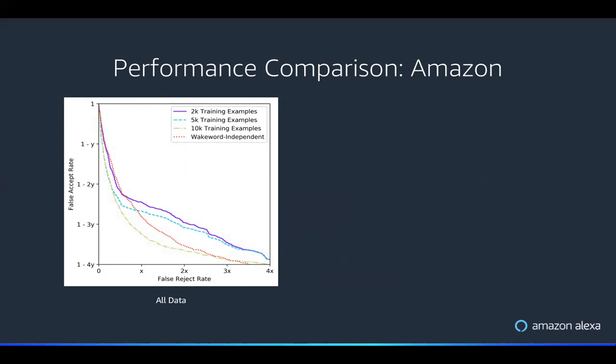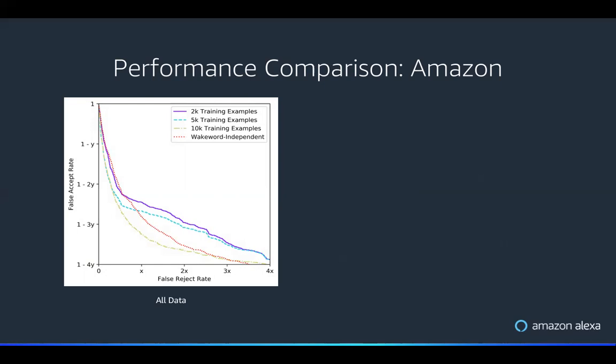One thing that's interesting to note here is that we consider a false accept if the user intended to wake the device, but they didn't say the Amazon wake word. They might have mispronounced it. They might have said a different word, but weren't thinking or aren't familiar with the device yet, and don't know what the wake word actually is. It could be someone visiting who thinks the wake word is something different. And that's something that our model is inherently not trained to detect. The wake word independent model actually is trained to accept any wake word.